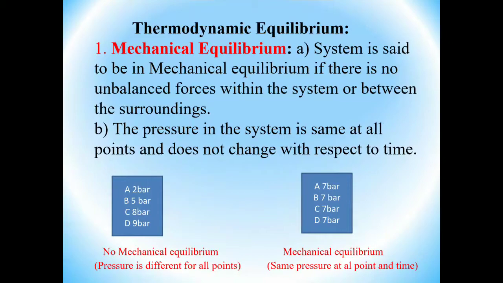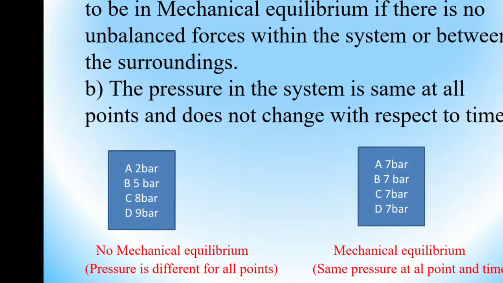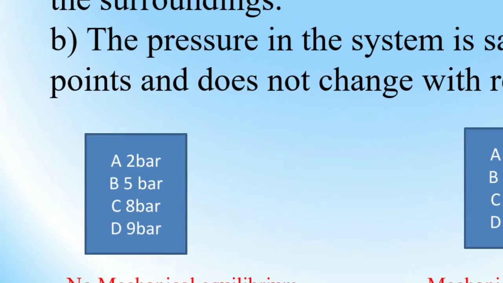How do you balance the pressure? Listen here. Consider any system. Initially, see here, this is the system.